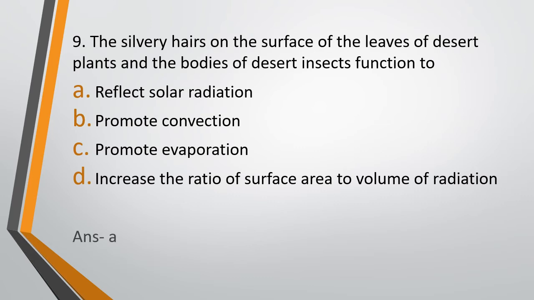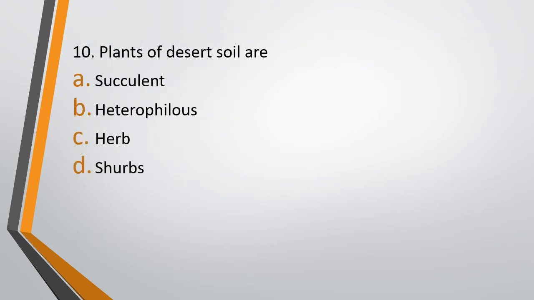The correct answer is option A. It reflects the solar radiation. This is an adaptation of the insects and the plants that are found in the desert. Question 10. Plants of desert soil are option A, succulent, option B, heterophyllous, option C, herbs, or option D, shrubs. Plants of desert soil are. The correct answer is option A, succulent.